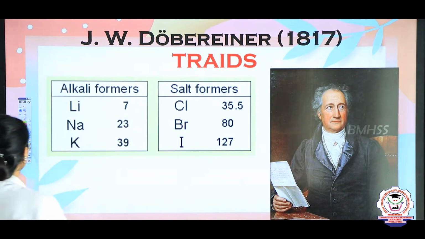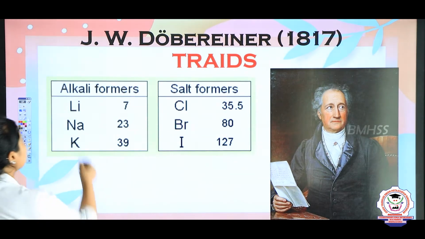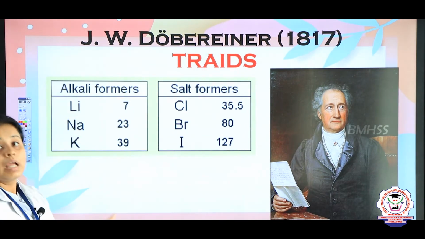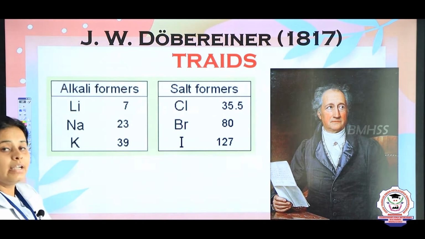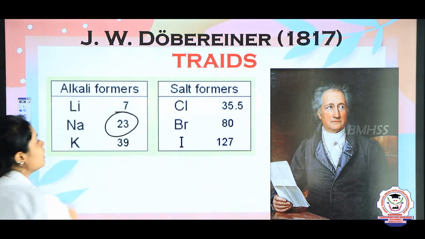For example, here you can see there is lithium, sodium and potassium. What he said is that when you take the average of lithium and potassium, you will get the value of sodium.